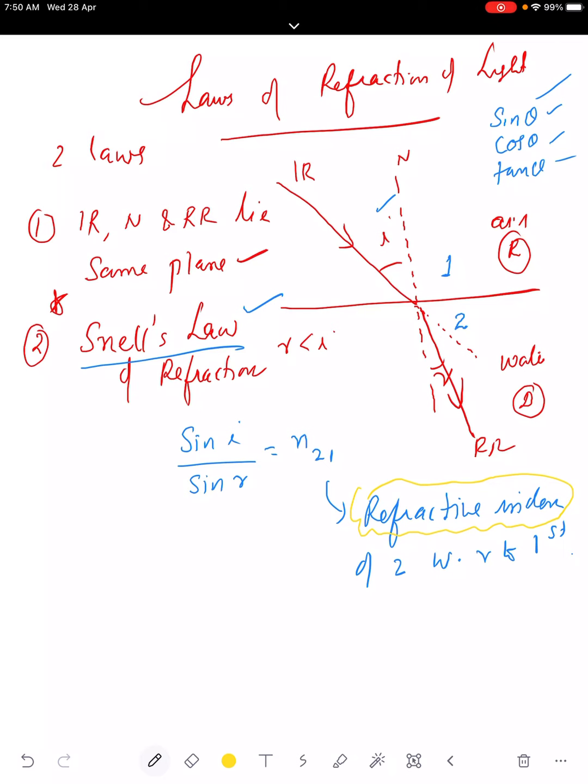And we can represent this refractive index in terms of velocity of light too. Suppose light is traveling here with the velocity v1. In the first medium the velocity of light is v1, and in the second medium the velocity of light is v2.